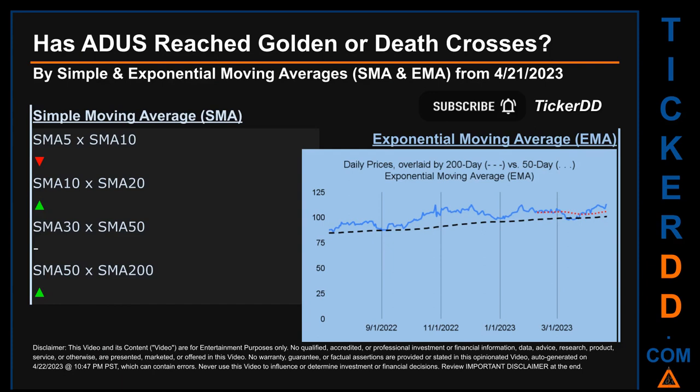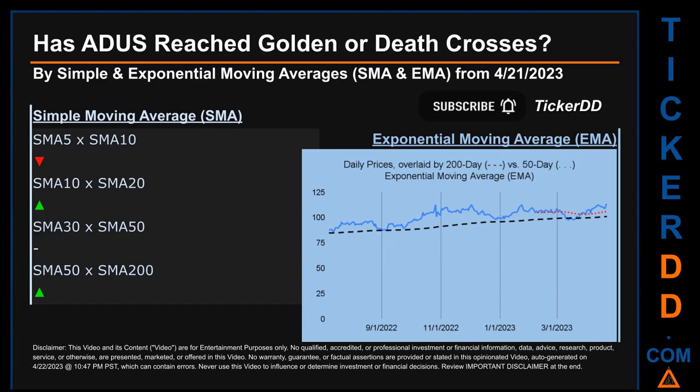Has ADUS price reached golden or death crosses? Golden cross and death cross are basic signals that compare average prices across two specified trade day ranges, a short-term versus a long-term range. For example, 5-day versus 10 trade days.